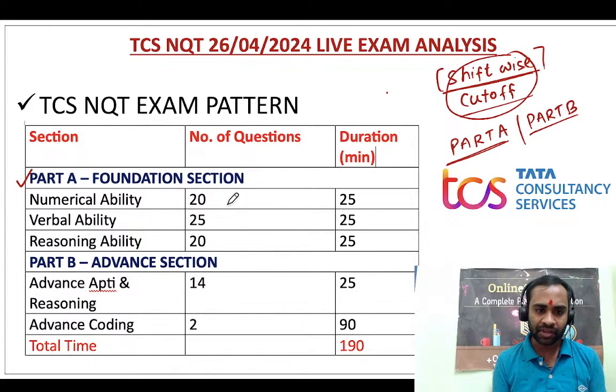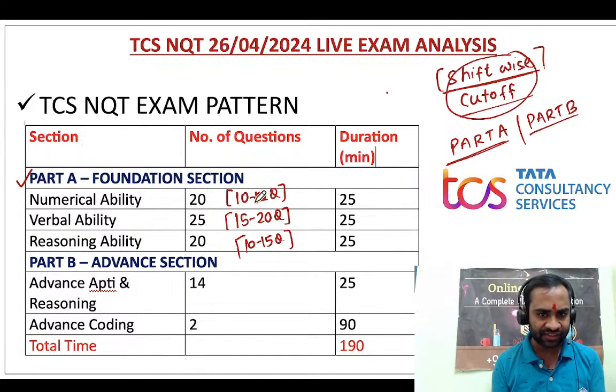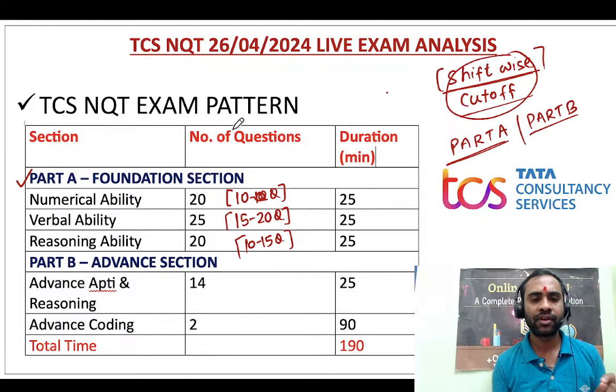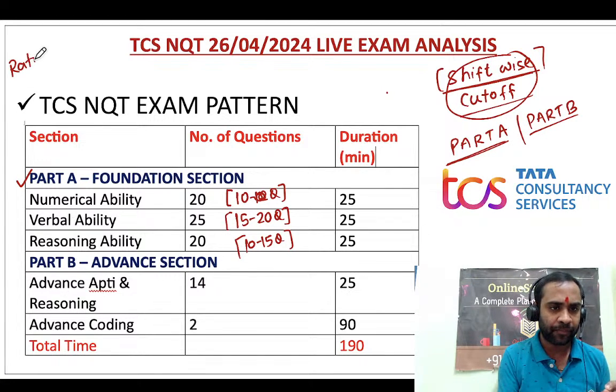The safe score is 10 to 12 questions here, and 10 questions is the safest score. In verbal ability you can expect 15 to 20 questions, and in reasoning ability again 10 to 15 questions. Now they will check, and this is not exact. Suppose there will be a rationalized cutoff. Please try to understand.